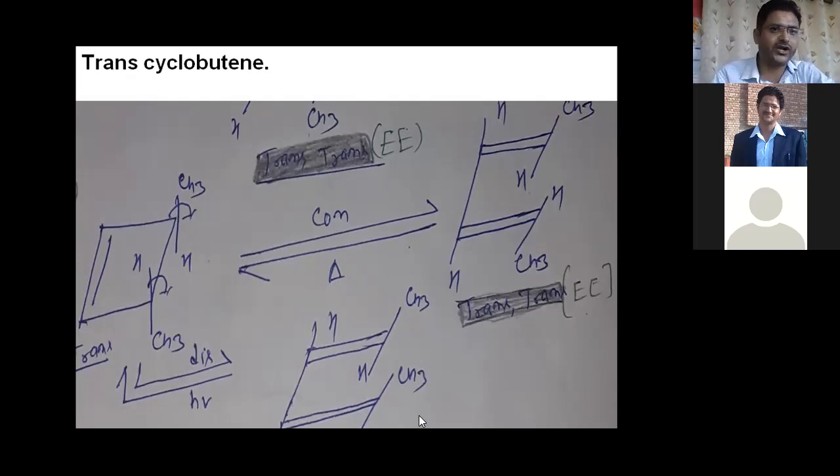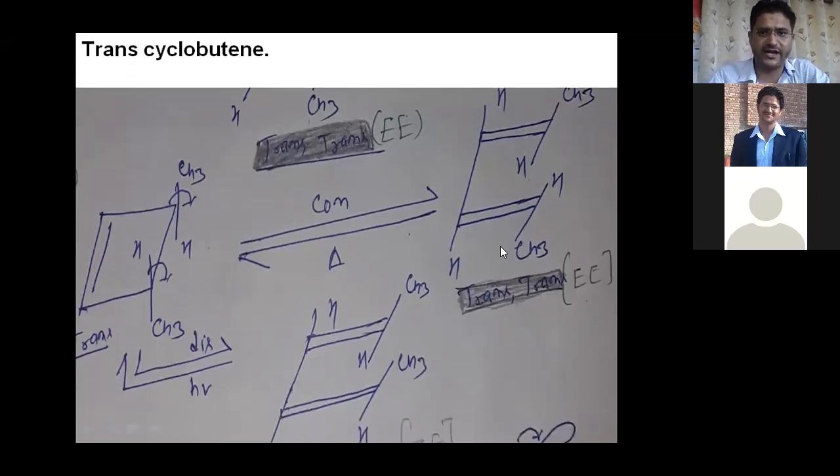It is an electrocyclic ring-opening reaction, right? Because you know two types of reaction, one is opening and the second is closing. Now this is an important point: why we call this reaction stereospecific. This is the reason behind that.